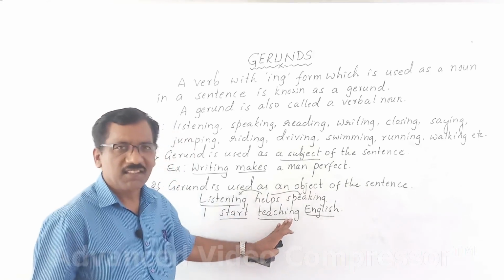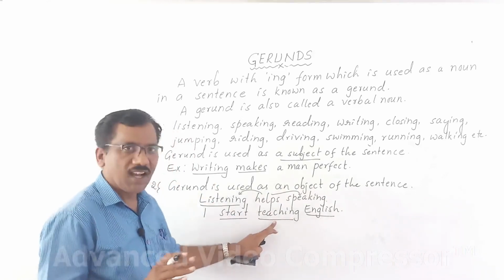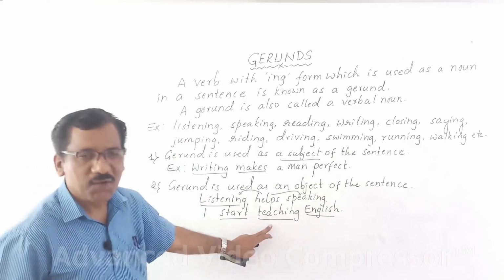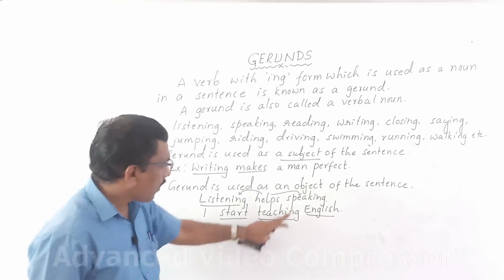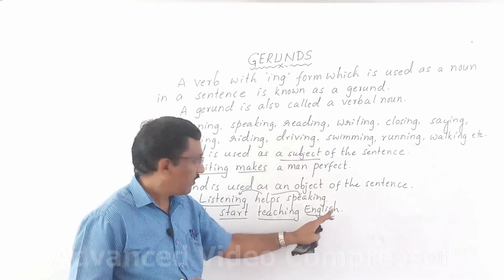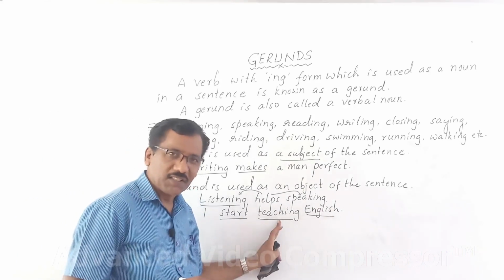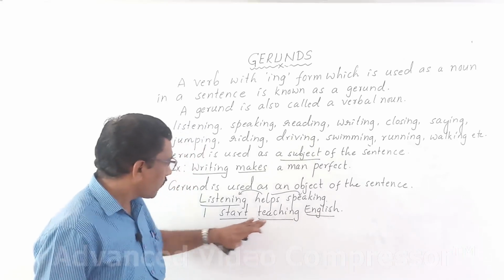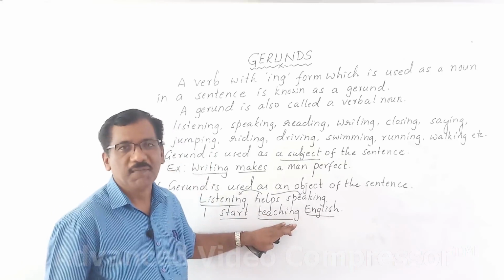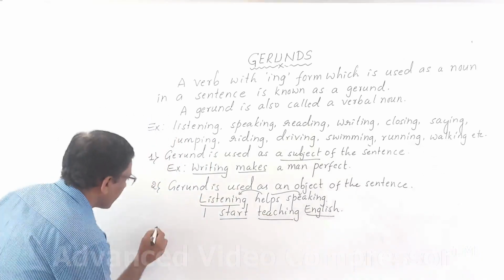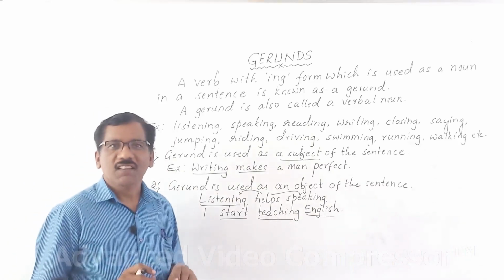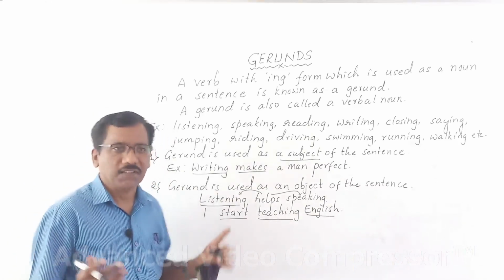I start teaching English. Here teaching is a gerund, ing form, which is used after the main verb, so it's called gerund. And after gerund, one more noun is used, that is object to the gerund. Okay, teaching is object to the start, English is object to teaching. Please remember.